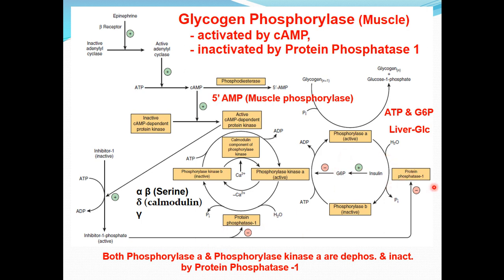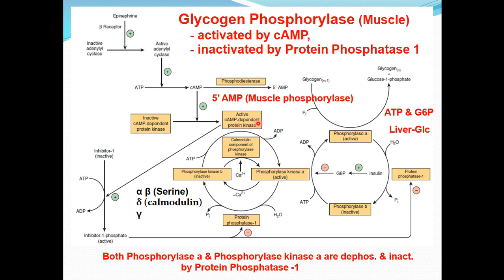This protein phosphatase causes the dephosphorylation of this phosphorylase A to phosphorylase B, and dephosphorylation of this phosphorylase kinase A to phosphorylase kinase B. This protein phosphatase is also controlled by this cyclic AMP dependent protein kinase.